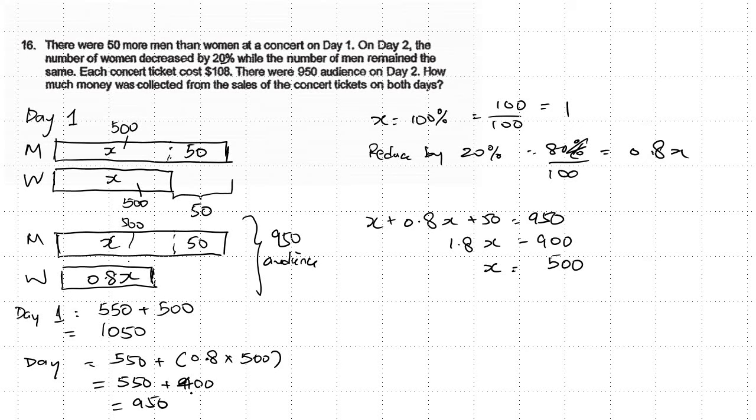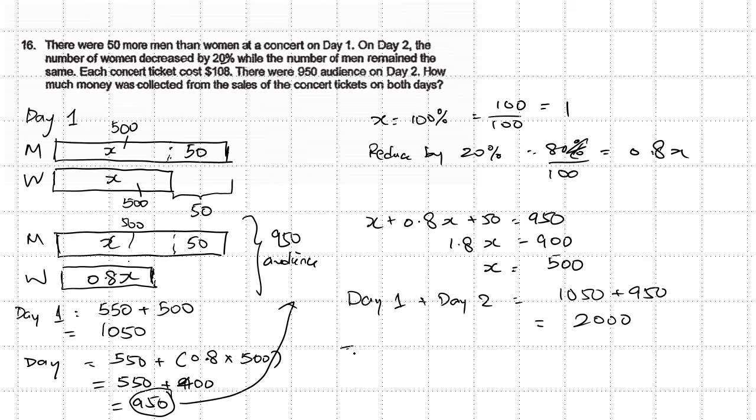This is 950. Actually, it's very redundant that I do day 2, because you notice that day 2 is actually this. So day 1 plus day 2, the total number of audience will be 1050 plus 950, which gives me a value of 2000. The total cost of tickets will be 2000 times 108, because one ticket costs 108. So I will have this value, 216123. Okay, that's all.